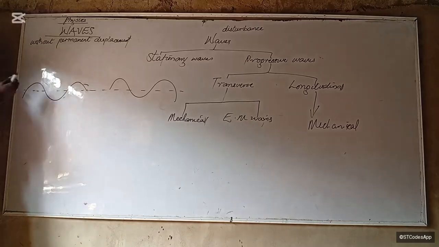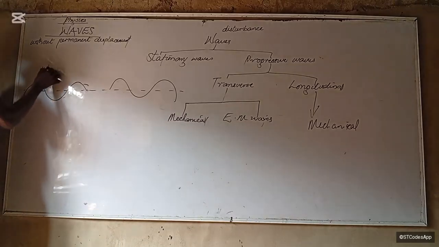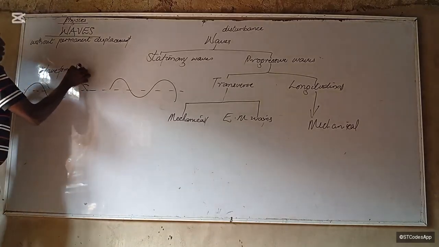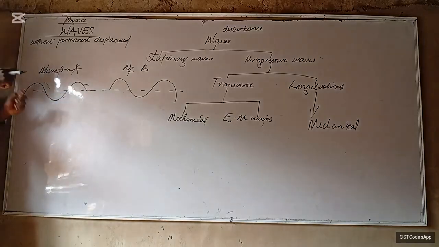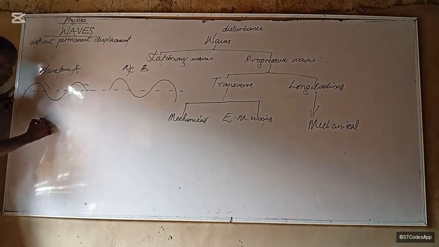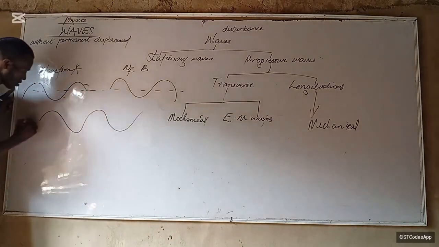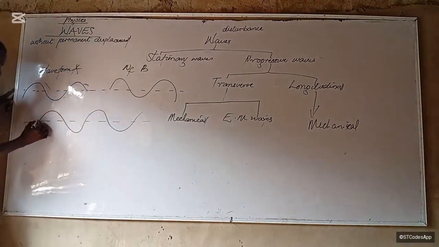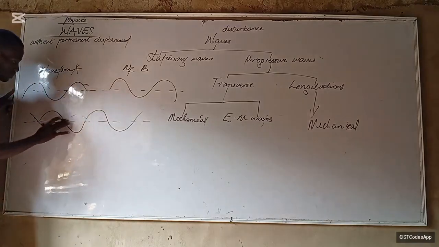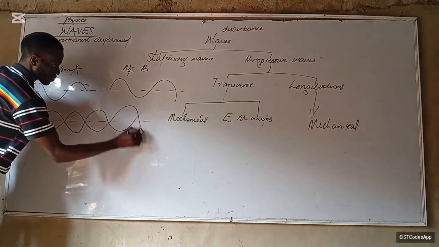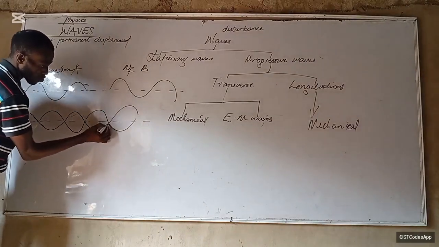So when two waves, so let's say waveform A and waveform B, interact, they're going to form something that looks like this. These are our plane. They should cross on this plane.